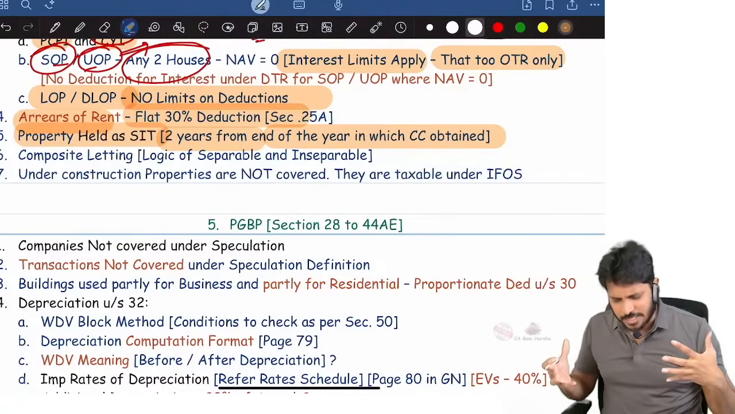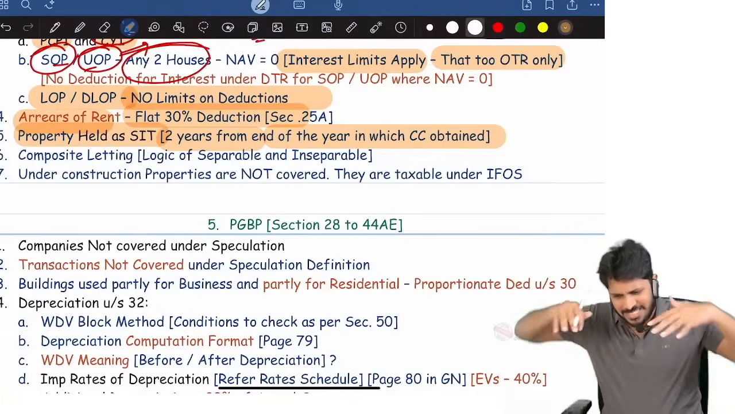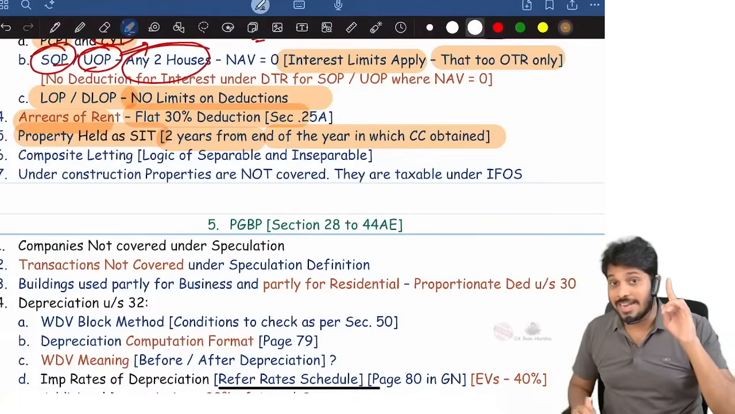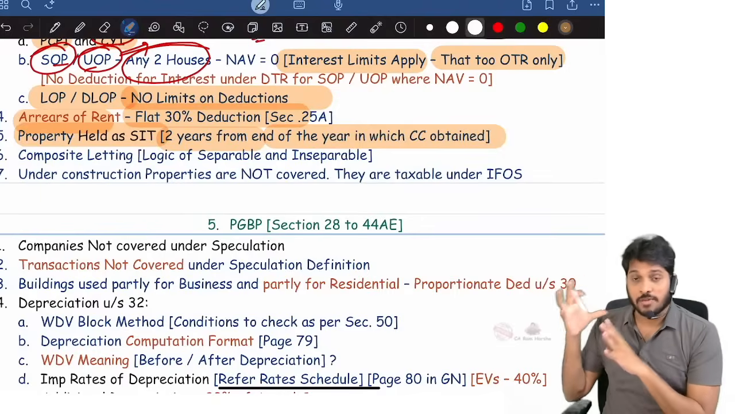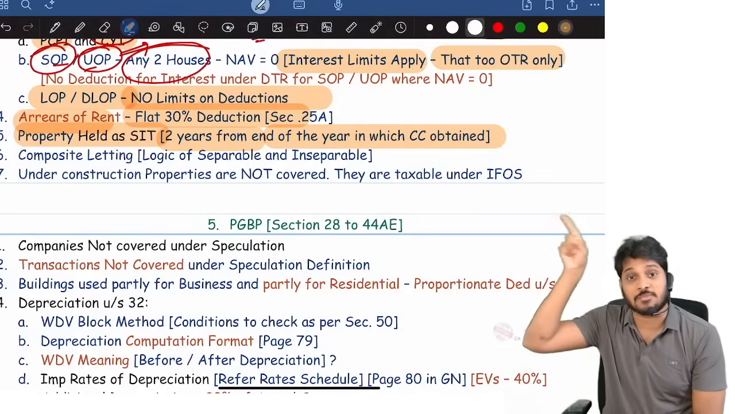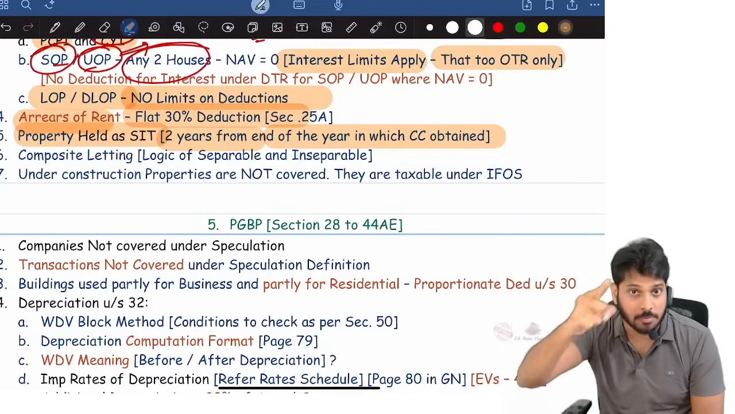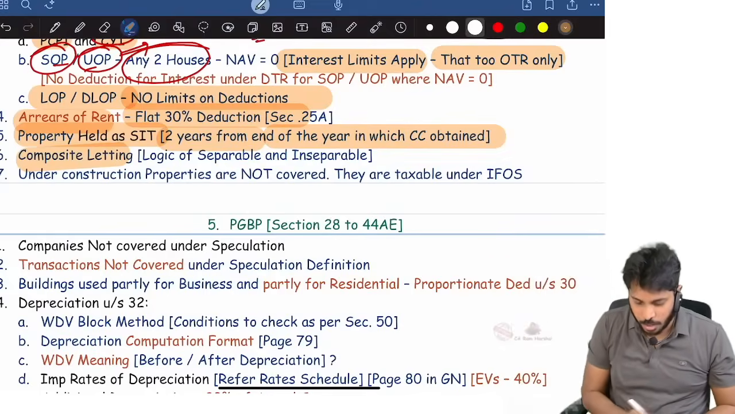One more point. Suppose, sir, there is a company, or there is an SSC, for whom business itself is renting houses. Then again PGBP head of income will apply. That time, house property head of income will not apply. PGBP will apply. Whatever house properties they have will be treated as fixed assets, buildings, and 10% depreciation can be claimed. Remember that.